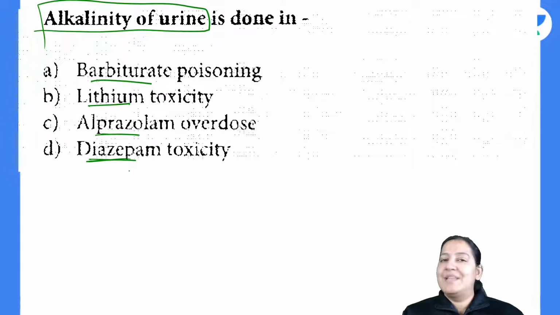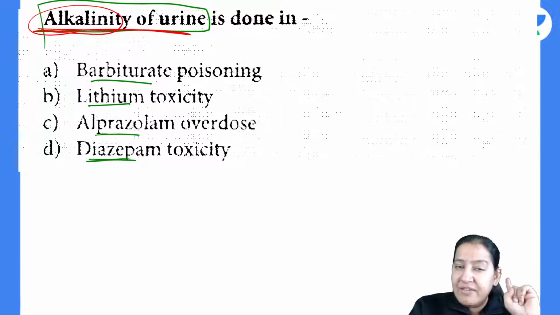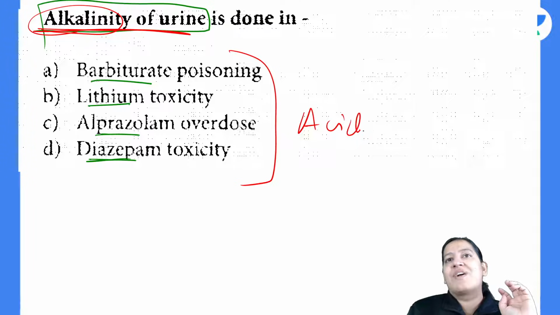And fourth by diazepam. So there are 4 patients, right? Now, in which of these patients will you do alkalinization, basification of the urine? Alkaline means basification. You will do basification of the urine in which poisoning, in which the drug is acidic. So in short, I want to ask which of the drugs is acidic.